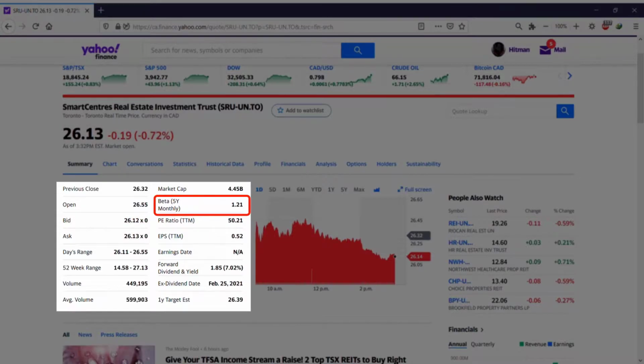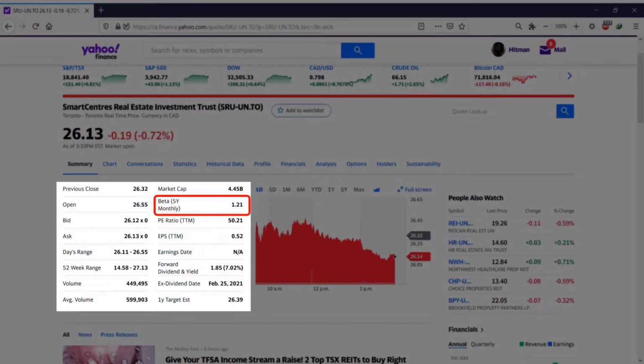Okay, and as you can see, it says 5-year monthly, so it calculates it 5-year monthly. And very quickly, beta has 5 categories. If it is more than 1, it means that this stock's movement is more than the movement of the market, and it is called an aggressive stock. If it is 1, it means that the stock moves with the market. So if the market goes up 1%, this stock goes up 1%.